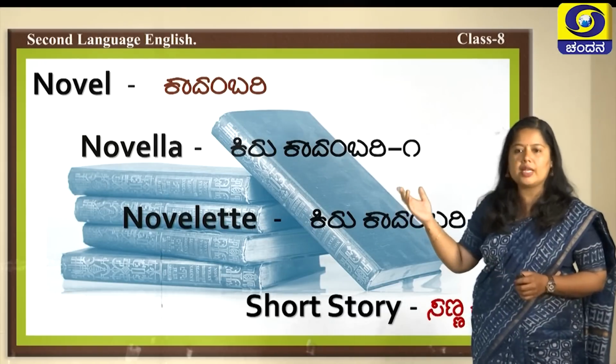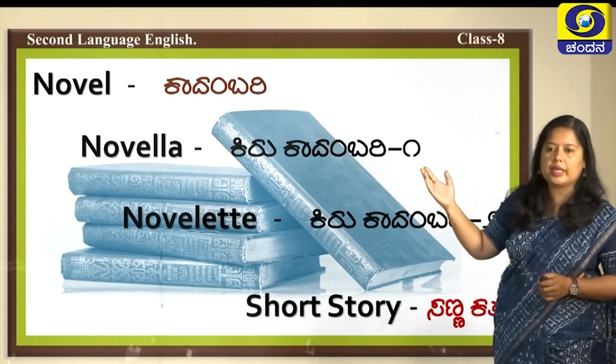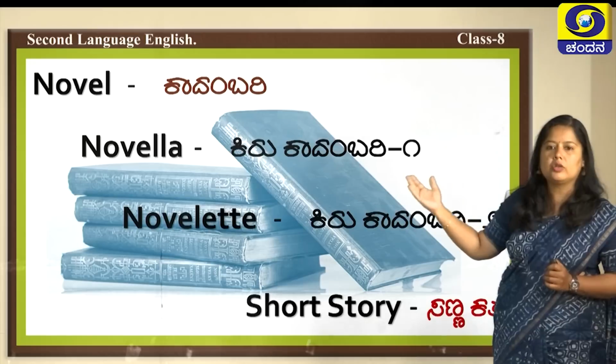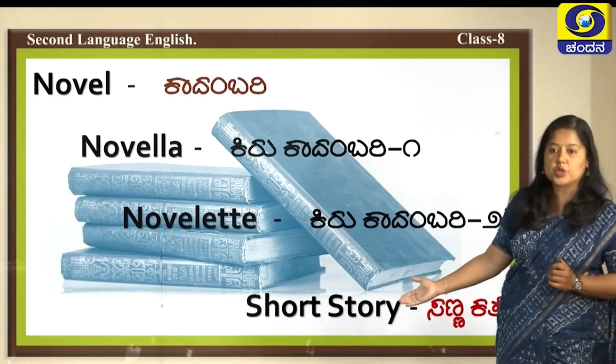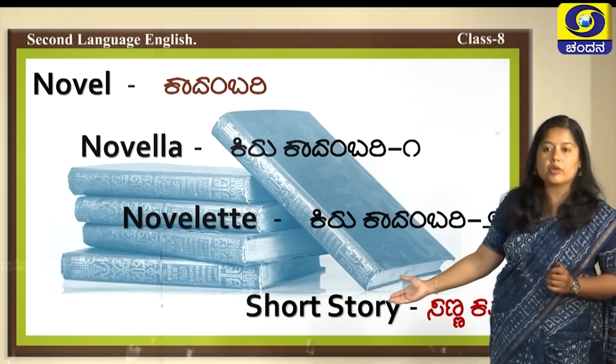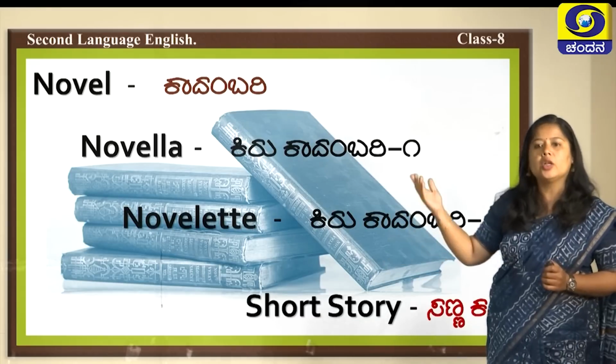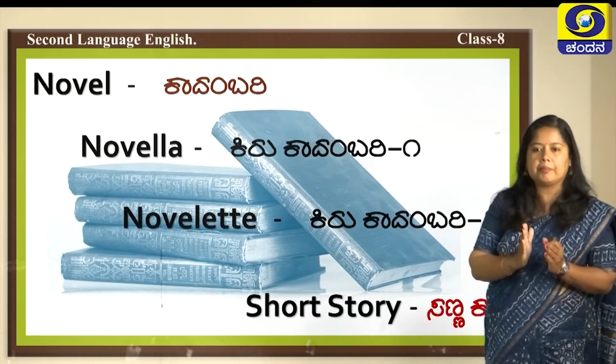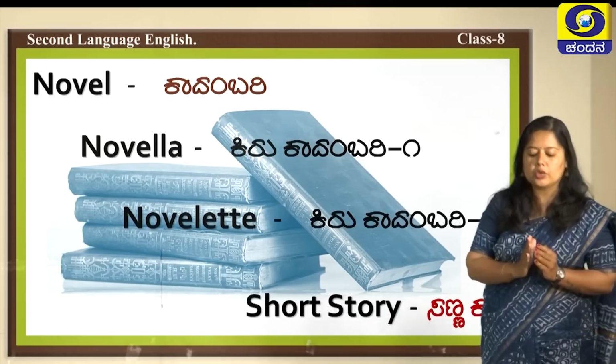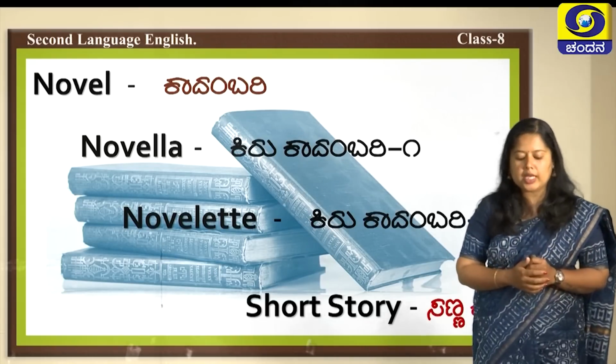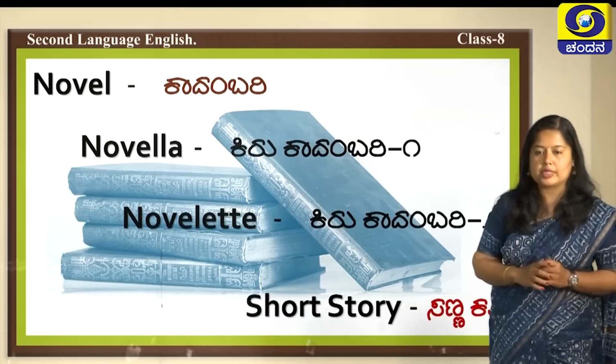I used novel and novella, and both of them are not same. Novel, novella, novelette and a short story. You must be wondering what is the difference between these four. Novel is a very big book of stories, usually containing 40,000 words to 1 lakh words.